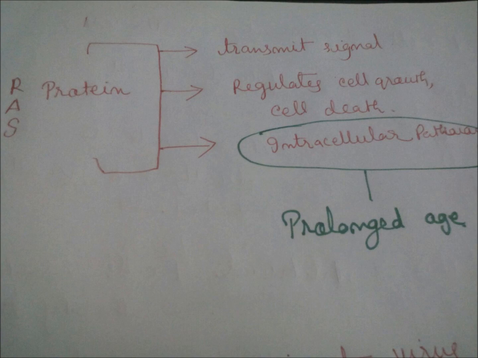One is that it transmits signals, meaning the intracellular pathway. RAS protein is the base of the intracellular pathway, which transmits the signal of the cell from one to another. It is the base for regulating cell growth and it is the base for regulating cell death.